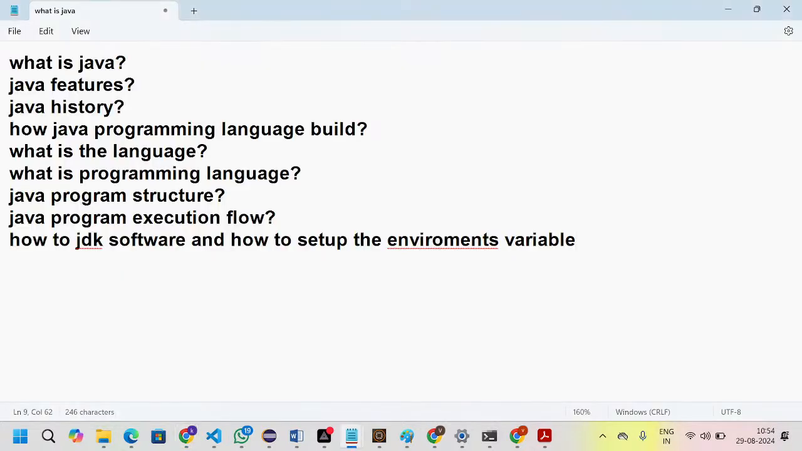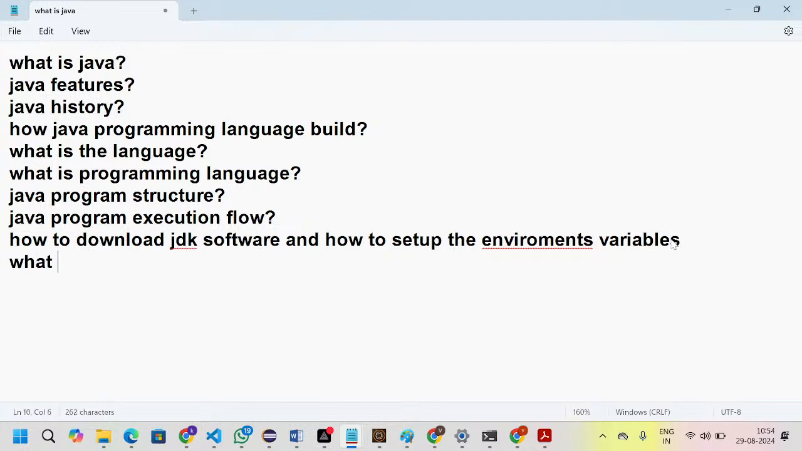So this we did in the last session: what is Java, Java features, Java history, how the Java programming language was built, what is a language, what is a programming language, Java program structure, and Java program execution flow, and how to download the JDK software, and then how to set up the environment variables.